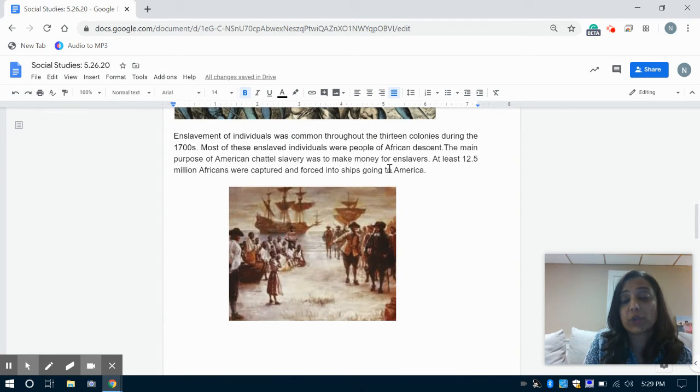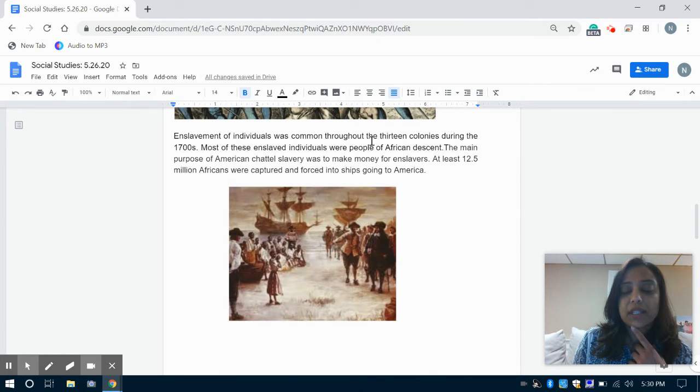Enslavement of individuals was common throughout the 13 colonies during the 1700s. Most of these enslaved individuals were people of African descent. The main purpose of American chattel slavery was to make money for enslavers. So I'm just going to pause there for a moment.